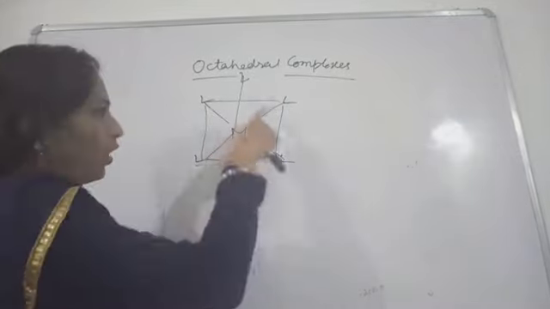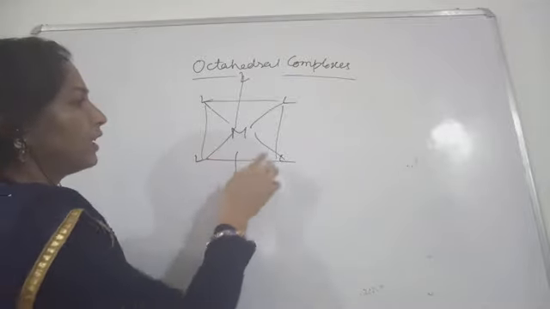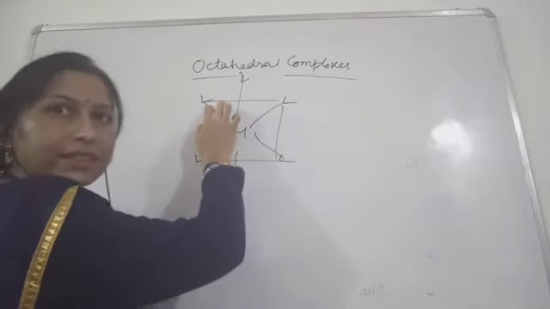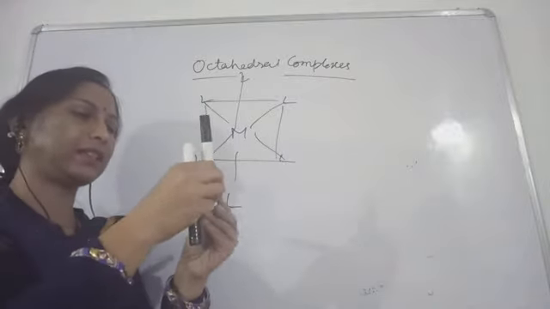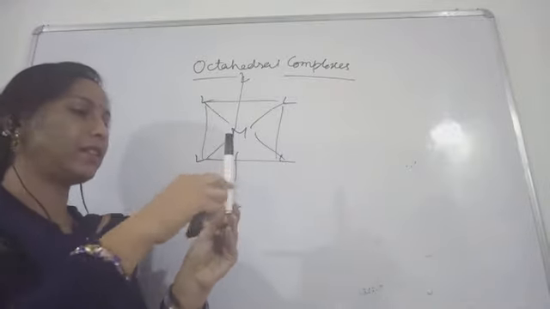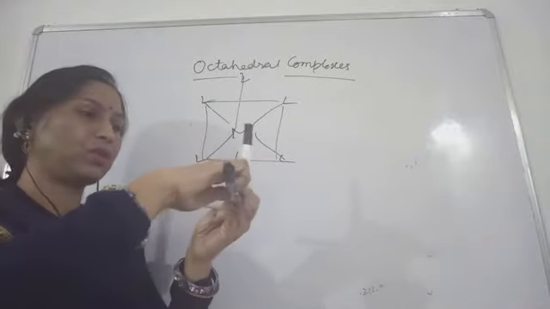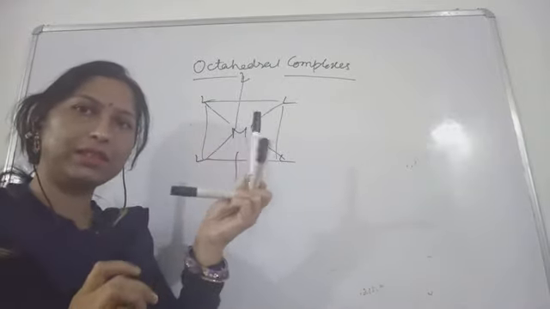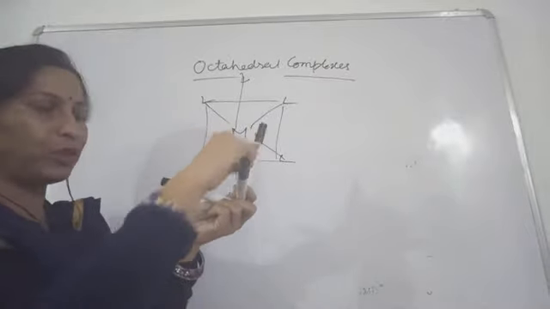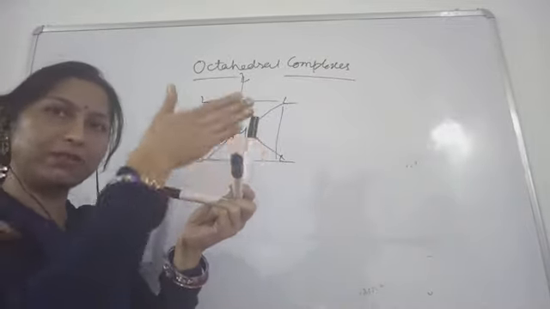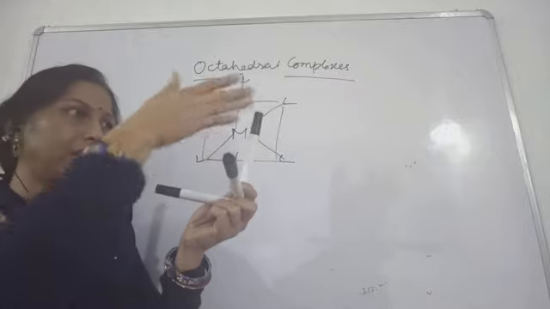And you can all see that the other ligands are on the axis. We all know this is the x-axis, y-axis, and z-axis. So on the axis, consider this first two-dimensional figure.